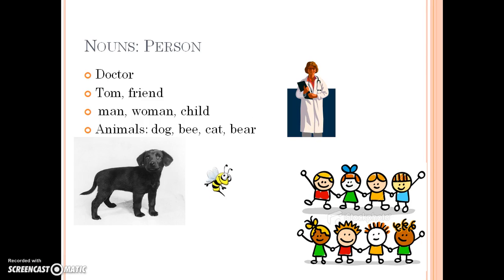Some person nouns, job titles such as a doctor or a teacher, names, so Tom, Sally, Jim. Those are all person nouns. Friend, man, woman, child. Those are all person nouns. Some other person nouns are animals. So pretty much any animal you can think of is a noun. So a dog, a bee, a cat, a bear. Those are all person nouns.